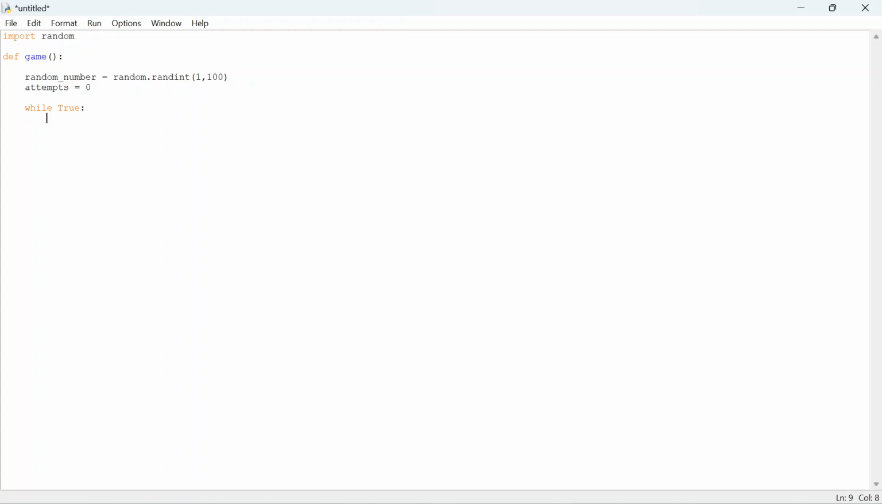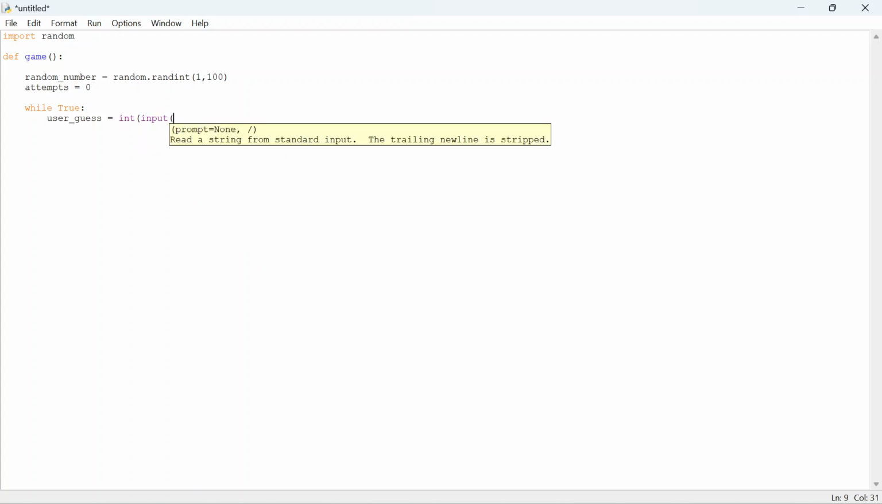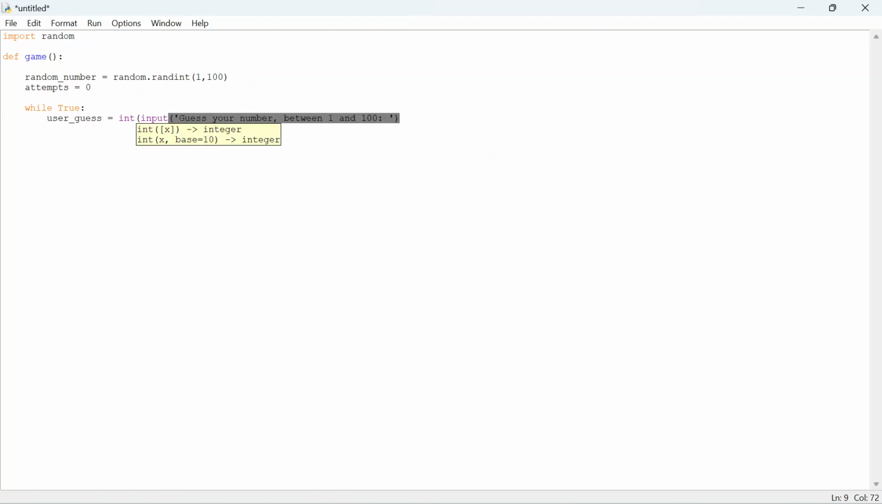So what do we want to do? We want to compare the guesses, but first we have to take the guess from the user. So we will do user guess equals int, because it has to be an integer, and then we want an input: guess your number between 1 and 100. Again, you can choose anything you want, but I will say this is fine for this purpose. In fact, I should have done it lower, and you'll see why.